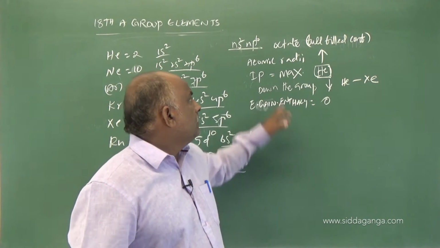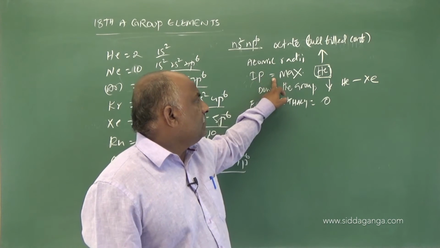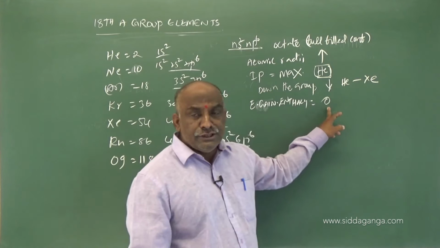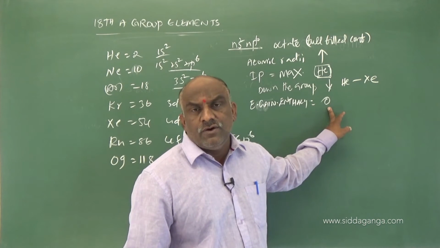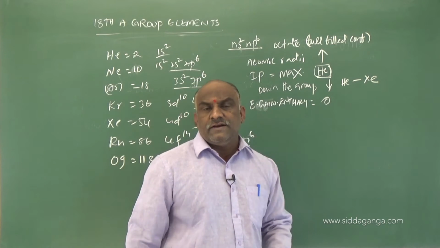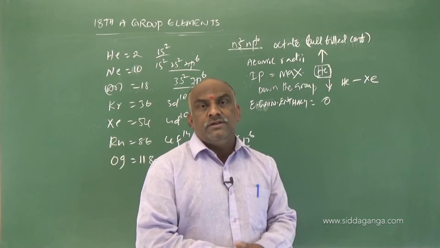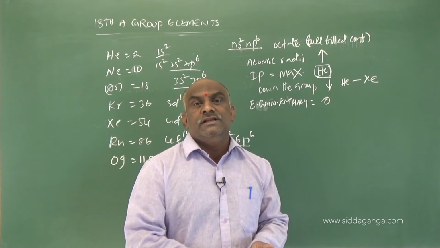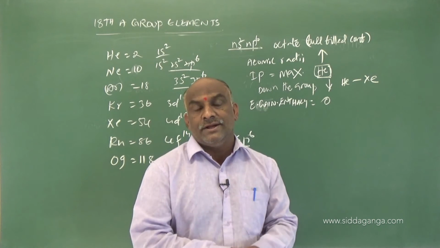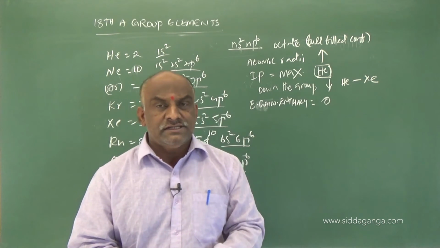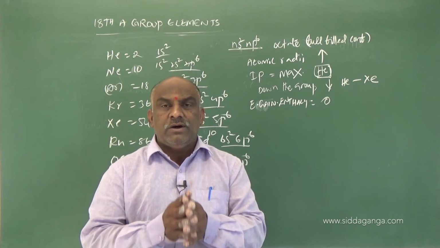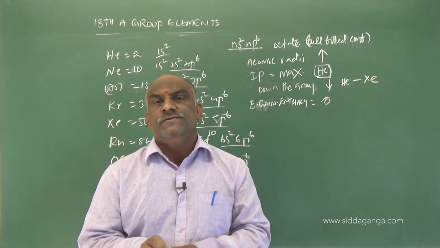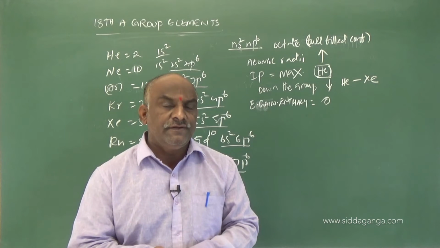So, atomic radii increases, ionization potential values decrease from helium to xenon, and electron gain enthalpy or electron affinity is 0 or maximum positive value because of the fulfilled electronic configuration. They don't require any electron, they don't lose any electron. So they don't form any cations or anions due to the octet configuration. Due to that, they are chemically not interested to react. For that reason they are called inert gases, not interested to participate in bond formation. Why? Because of the octet configuration.